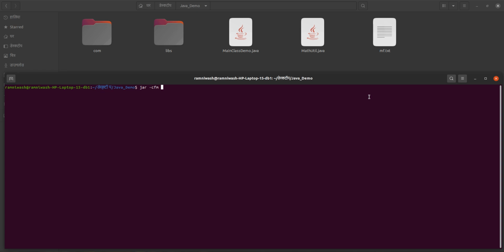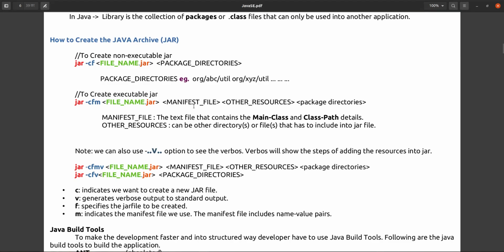Jar file. First we have to specify the jar file. I give my main.jar, and after that we have to specify the manifest file text. After that, if we want to specify some file name, like if I open this document, we have written here